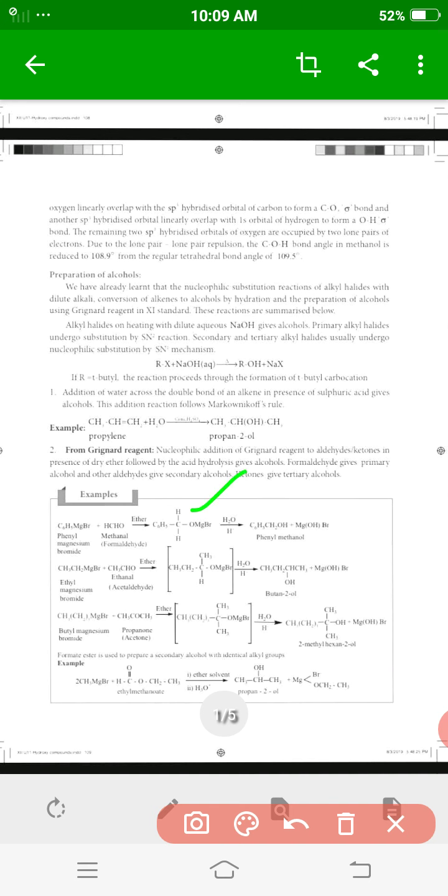Then this reacts with water to give phenyl methanol and magnesium hydroxide bromide.